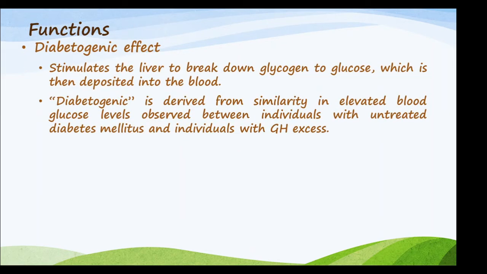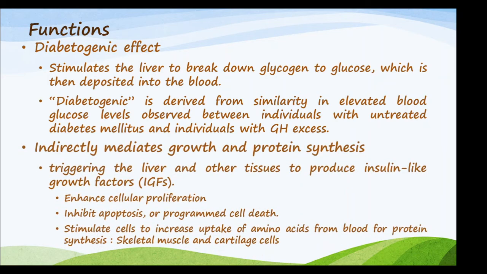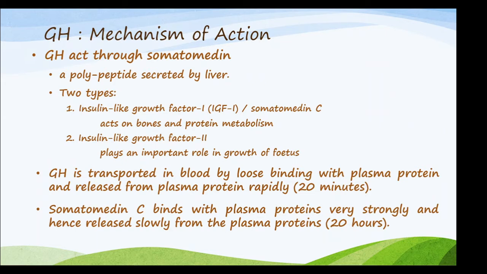So functions, first is diabetogenic effect, stimulates the liver to break down glycogen to glucose, which is then deposited in the blood. Diabetogenic is derived from similarity in elevated blood glucose levels observed in individuals with untreated diabetes mellitus and individuals with growth hormone excess. Right? So it indirectly mediates growth and protein synthesis. We've already seen this. Enhances cellular proliferation, inhibits apoptosis, and stimulates cells to increase uptake of amino acids for protein synthesis. So next we'll see the mechanism of action of growth hormone.